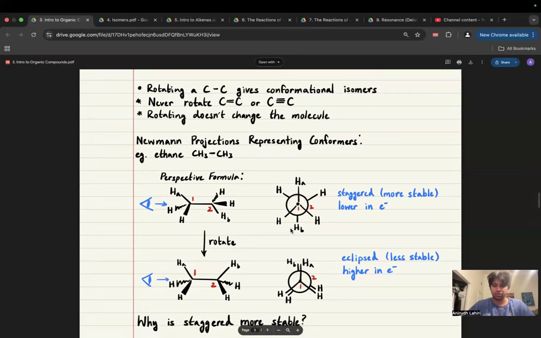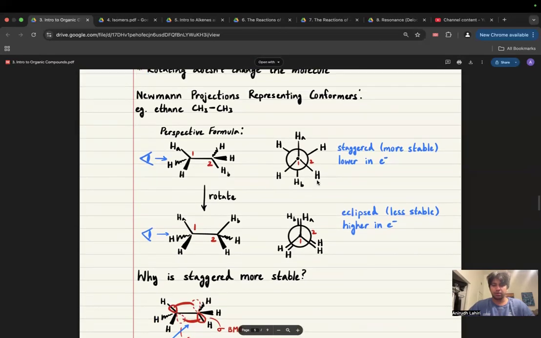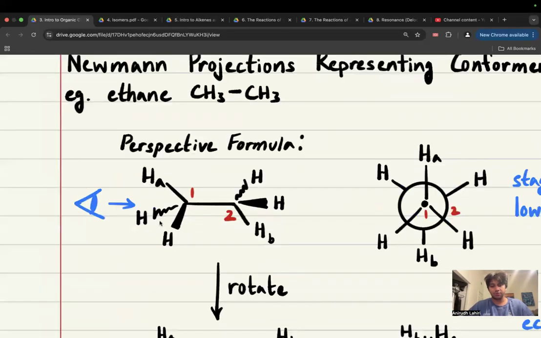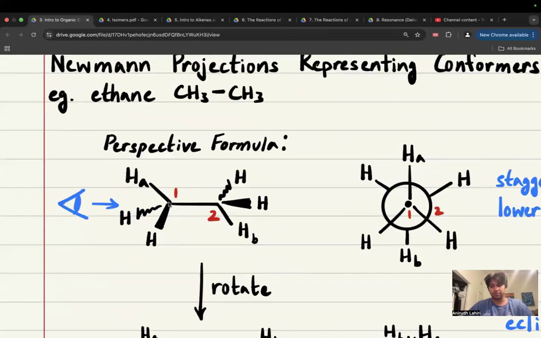So this is something called a Newman projection. And I would, again, get pretty comfortable drawing these. I'm not going to go exactly through drawing these. I guess I could here. So this hydrogen here is coming out of the plane, right? So with that, let's say I have this phone as the back. So this corresponds with the one carbon, this carbon, and this corresponds with the two carbon, this carbon. So if I'm coming into the plane here, you can see that it's coming at me.